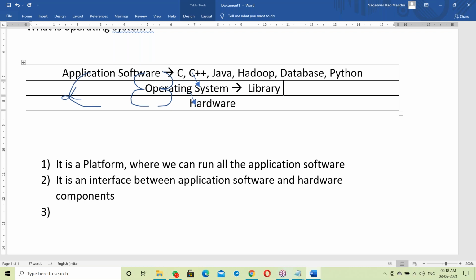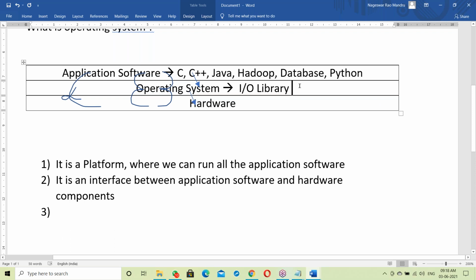Every OS has its own library, like an input output library. What is a library exactly? A library is a collection of functions. It contains all the input output functions: reading input data and writing output data. But what exactly do functions mean here?